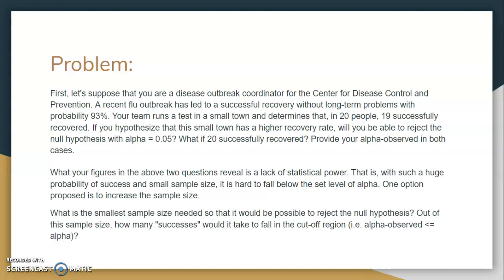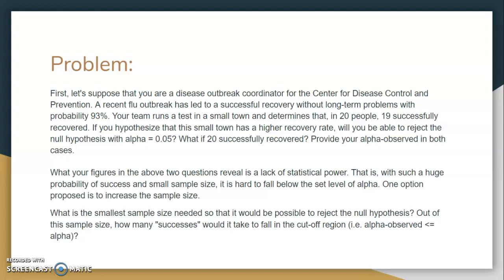Your team runs a test in a small town and determines that in 20 people, 19 successfully recovered. If you hypothesize that this small town has a higher recovery rate, will you be able to reject the null hypothesis, the alpha being 0.05 or 5%?